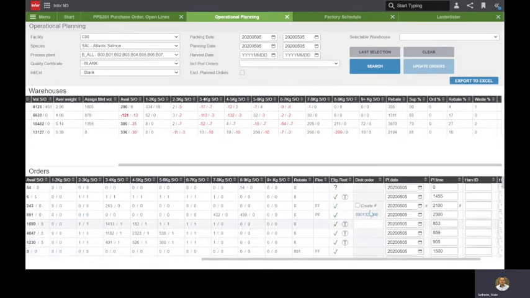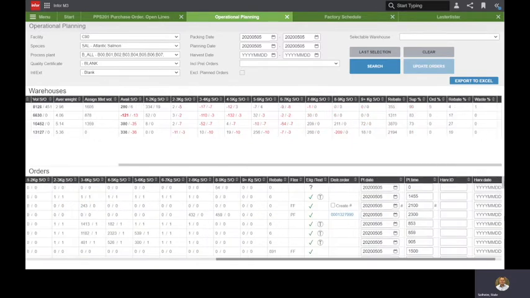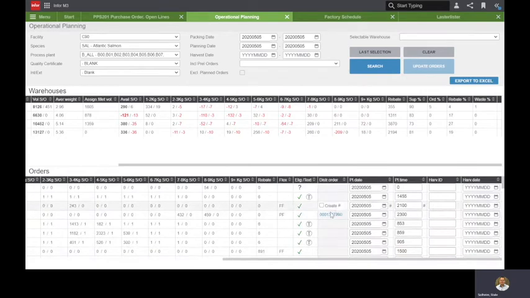Some of these orders also need distribution orders. You will see here that if you plan this one to be processed at this factory, but still delivered from the distribution center at Gardermoen, then we need a distribution order from B21 to C10. So that can also be created in this screen.